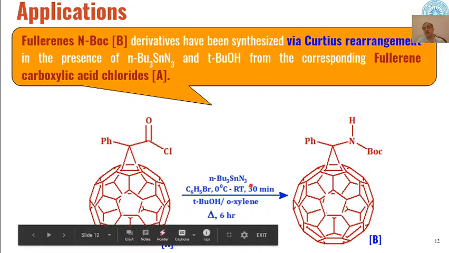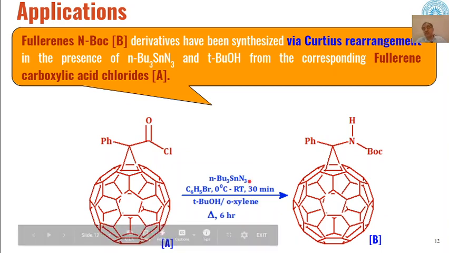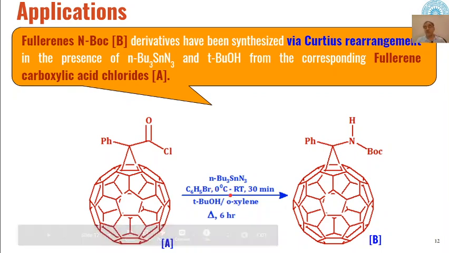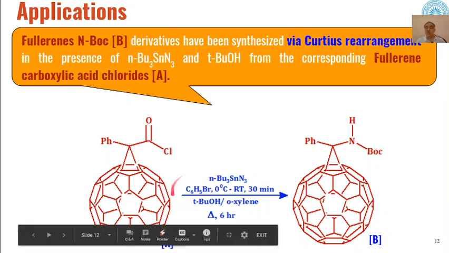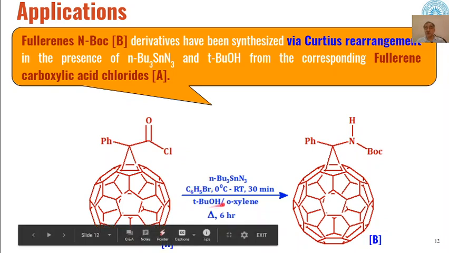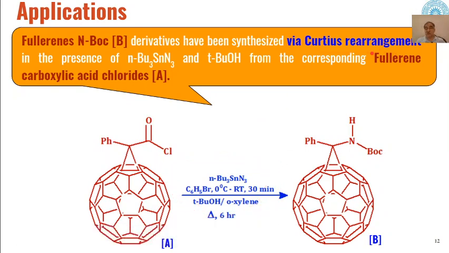And then when this is heated in presence of bromobenzene as solvent, it will first be converted into isocyanate, and then on reaction with tert-butanol, the N-Boc derivative of this fullerene will be formed. So this is again a very good example of Curtius rearrangement. So the Curtius rearrangement has now been extended to fullerenes also.